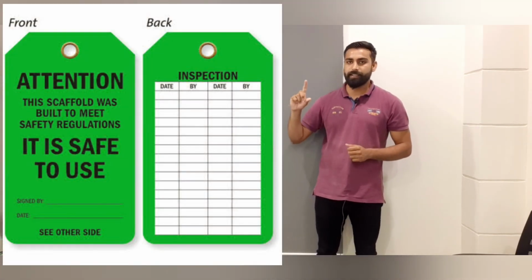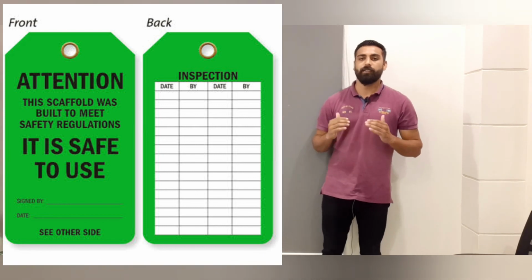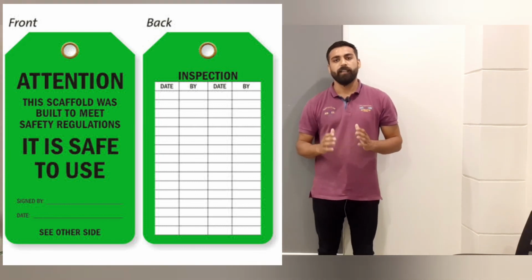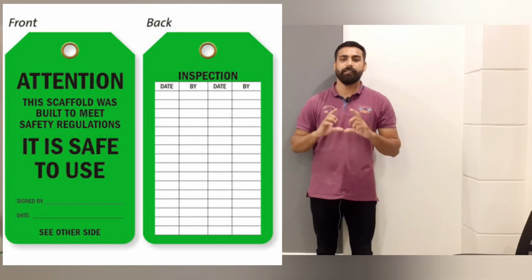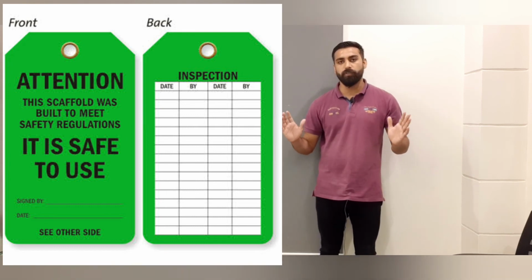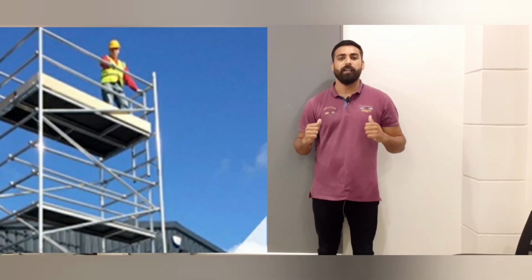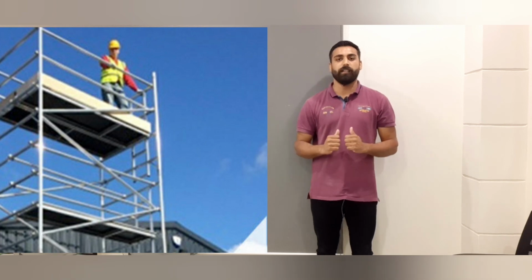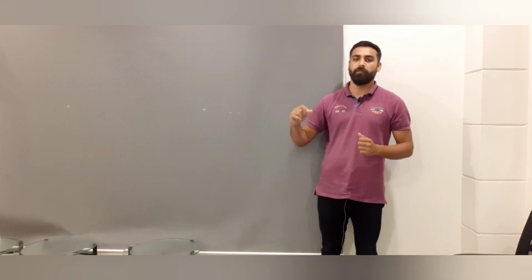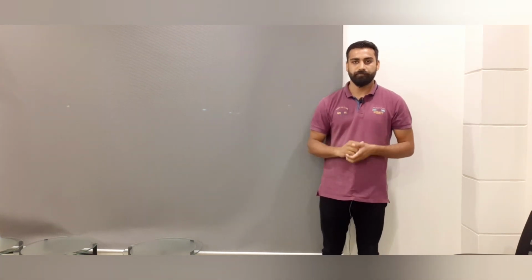So whenever there is a green tag, it means that this scaffolding is OK to work on. In some places, whenever there is a green tag, you are allowed to work on the scaffolding without wearing any kind of safety harness. But in some places, the green tag means that whenever you climb that scaffolding, you have to wear the safety harness.